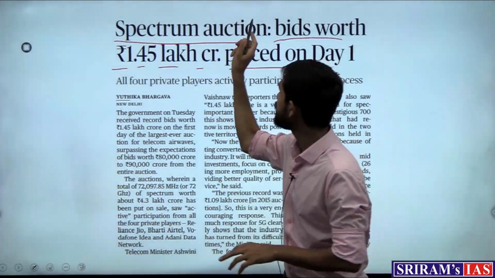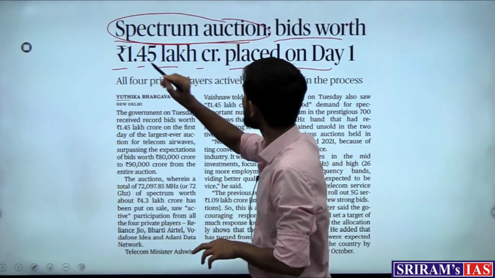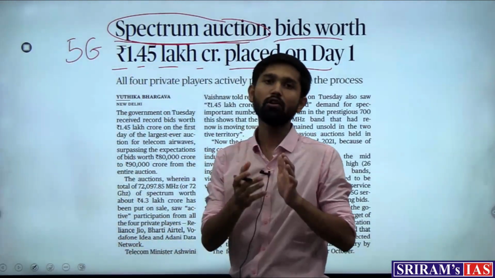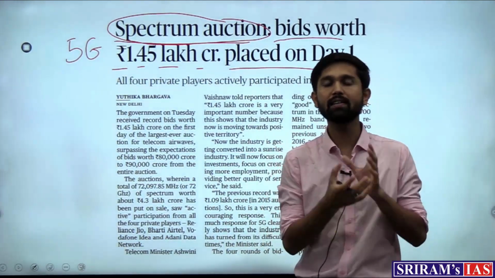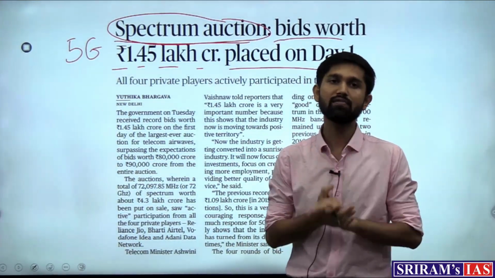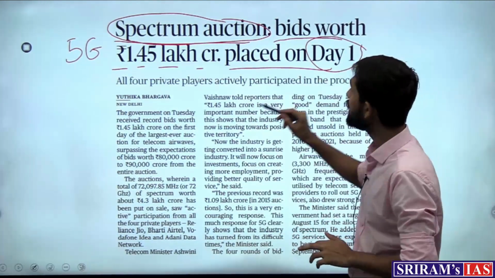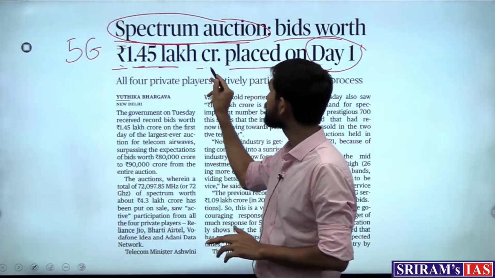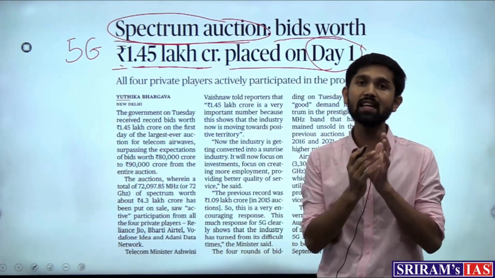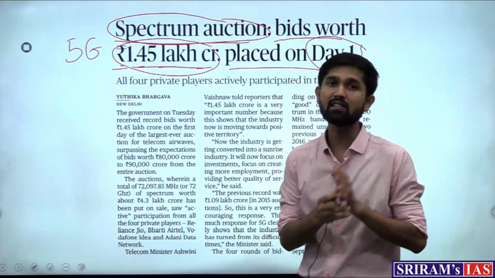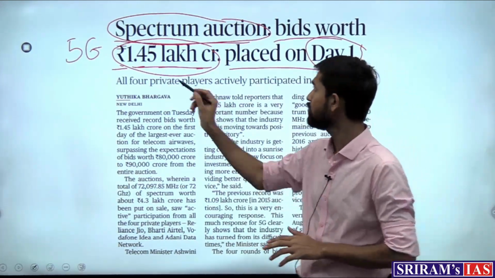Now which spectrum auction is being talked about? The 5G spectrum auction is being talked about in this article, where July 26th was the date decided for the 5G auction to be held. So the auctions were held and day 1 saw bids for 1.45 lakh crore. So we can say that through the spectrum, the government is earning a massive amount of money,